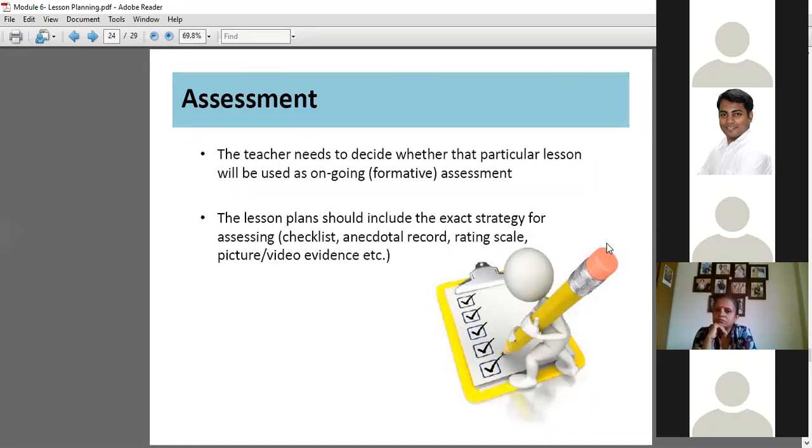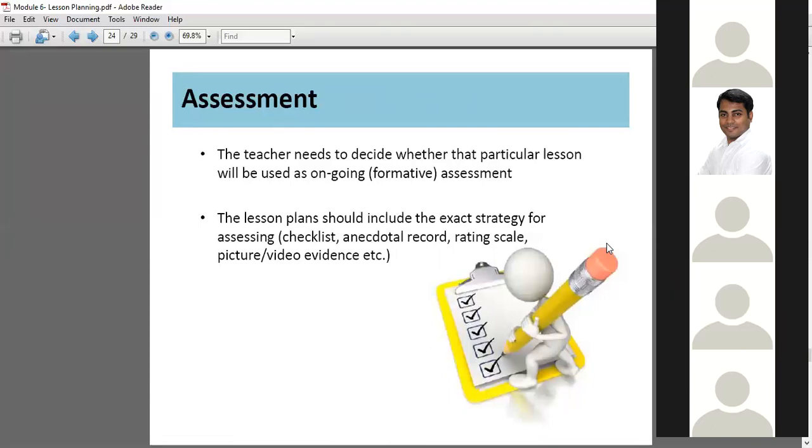In formative, you will keep a tab: I taught colors today, and maybe next week we are going to learn about vegetables. There also we are going to talk about colors, such as which vegetable is indigo in color or blue in color, where again you are giving the reference of colors.